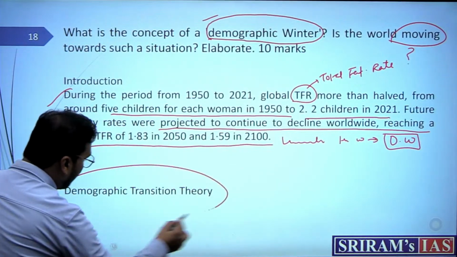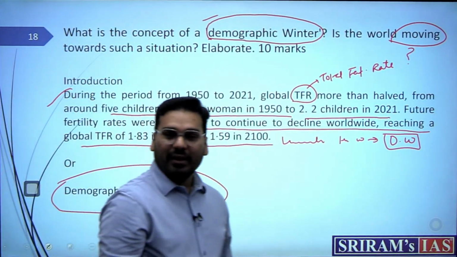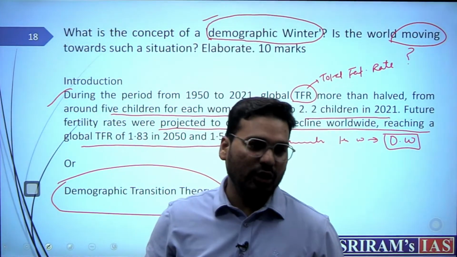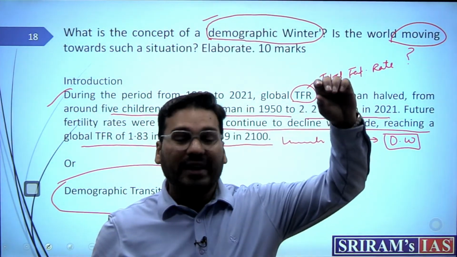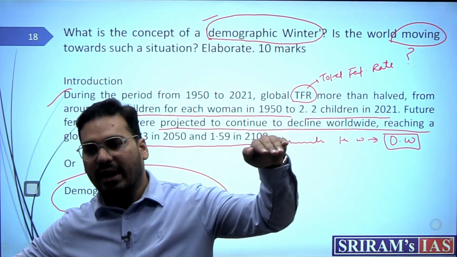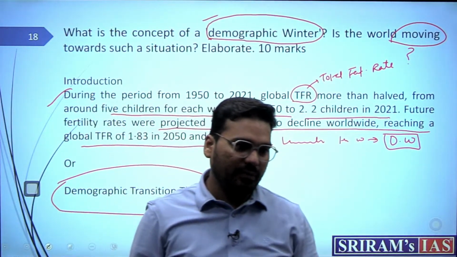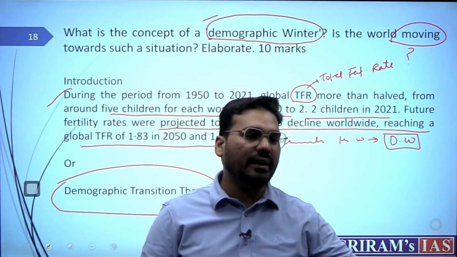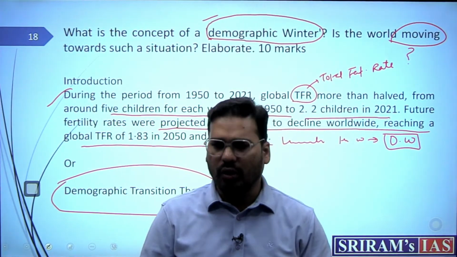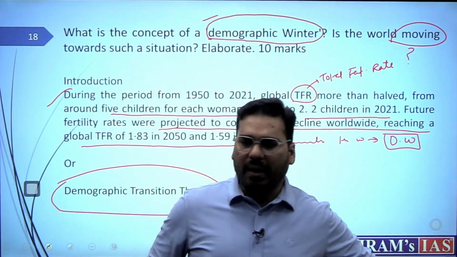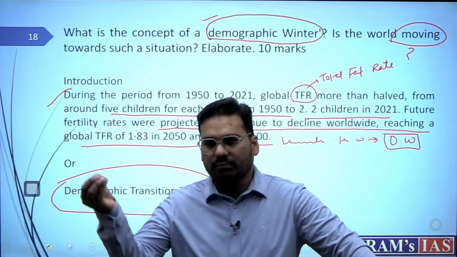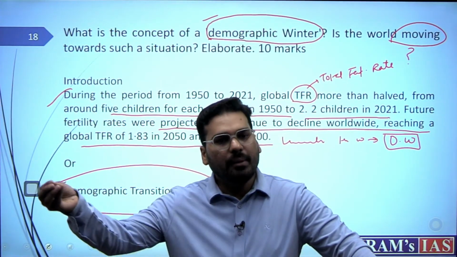Or you can talk about demographic transition theory. What does it say? It says every society actually moves from very high birth rate and high death rate to very low birth rate and very low death rate. Why? Because in initial days when there is no medical advancement, there is a food shortage, and there are a lot of endemics and pandemics going on here and there, even if people get born, many of them do not survive.